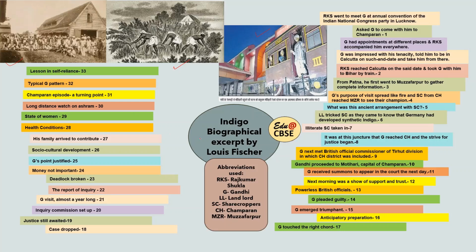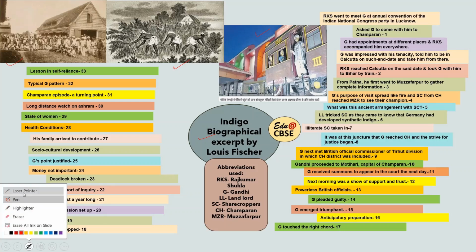Indigo is a biographical excerpt written by Louis Fisher. The abbreviations that I have used in the mind map: RKS stands for Rajkumar Shukla, G stands for Gandhi, double L is for landlord, SC is for sharecroppers, CH is for Champaran, and MZR is for Muzaffarpur. Now let me change it to the laser pointer.